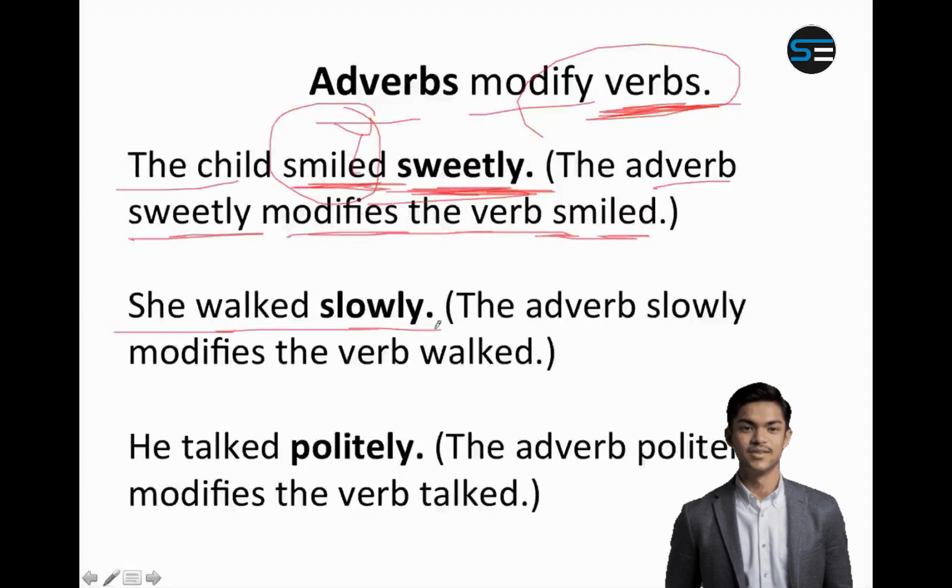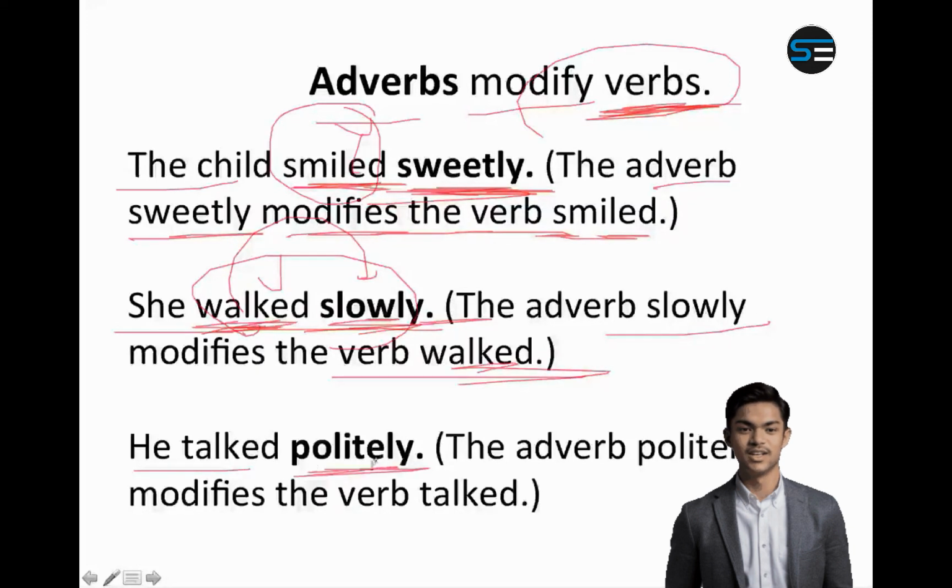Similarly, she walked slowly. Now slowly is modifying walked. She walked how? Slowly. So it is telling me something about the verb walked. Therefore it is an adverb. So the adverb slowly modifies the verb walked. Similarly, he talked politely. Here the adverb politely is modifying the verb talked. He talked how? Politely. So the verb talked is modified by the adverb politely. So politely is an adverb.